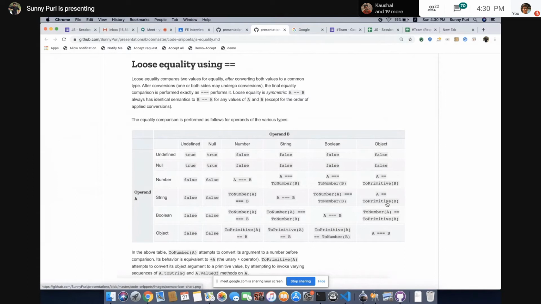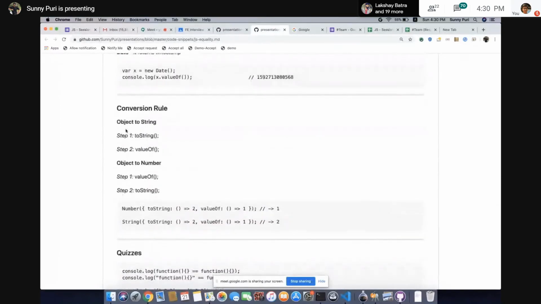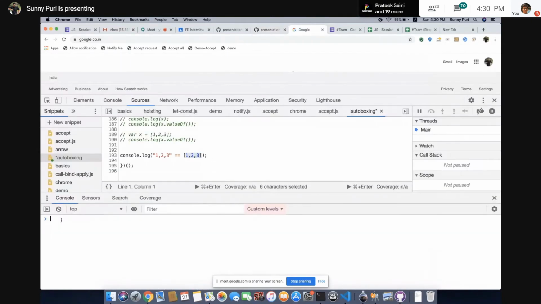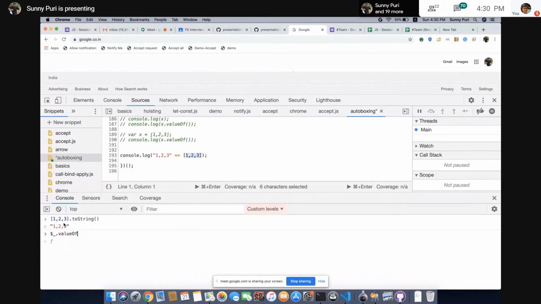So we have a rule. If you want to convert an object to a string, first apply toString, then apply valueOf.